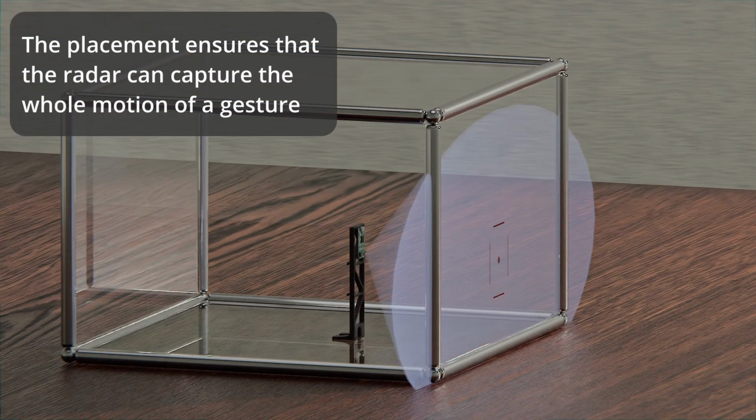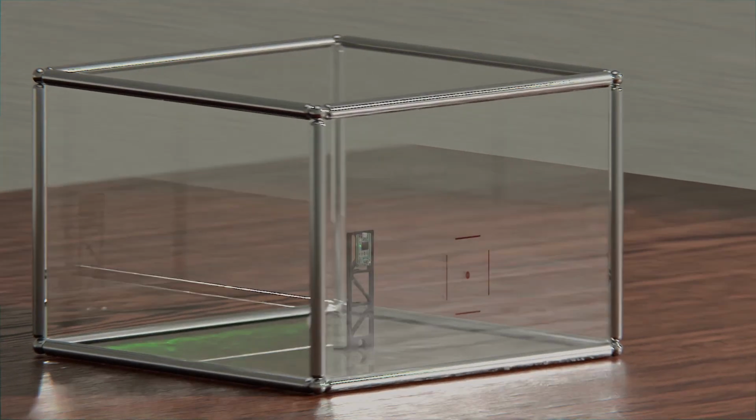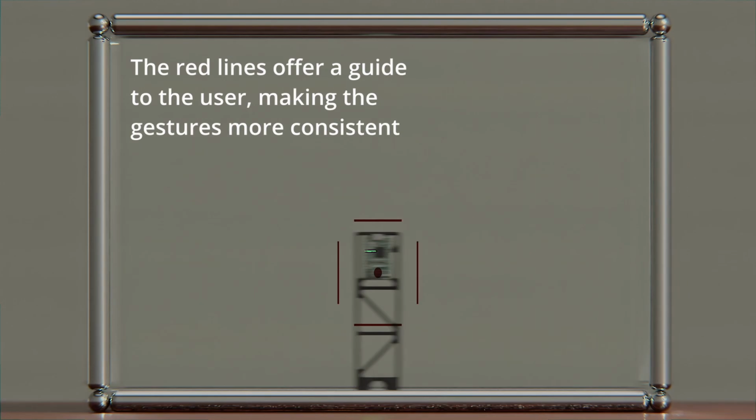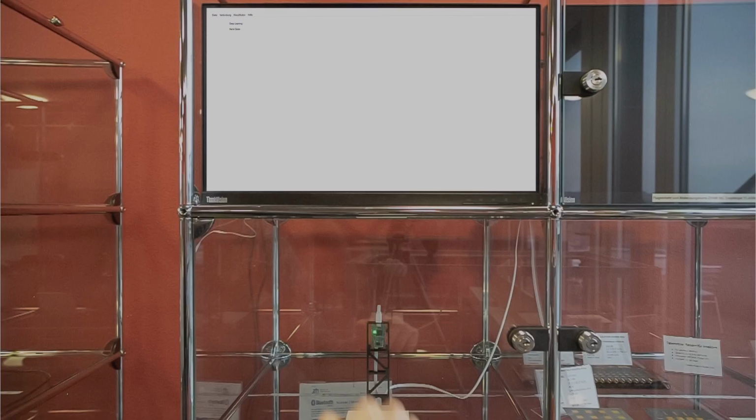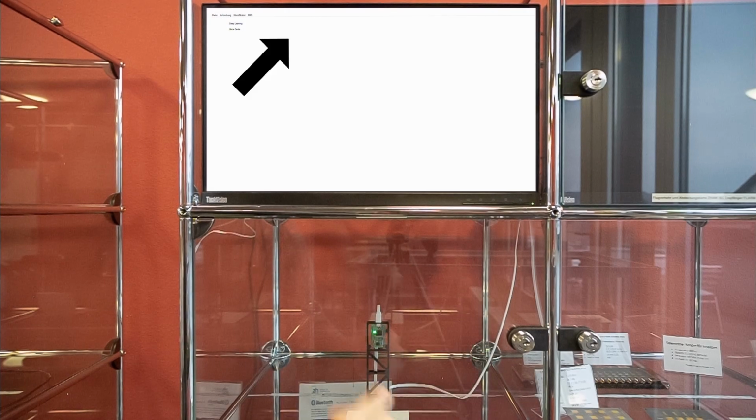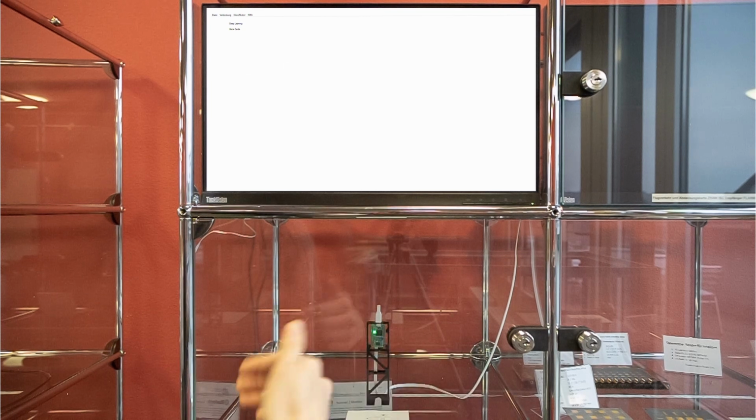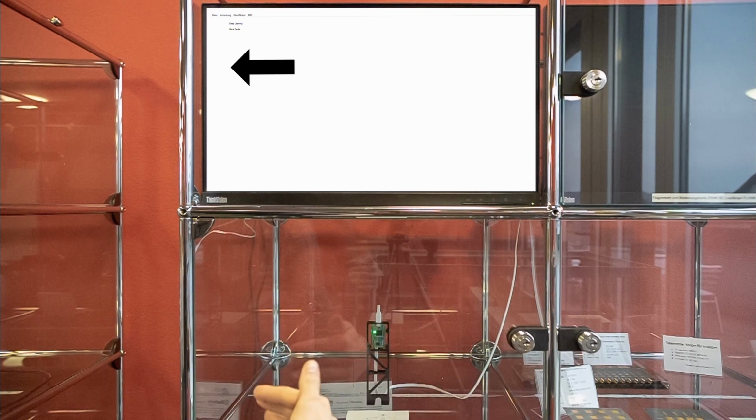The distance to the front panel is chosen, such that the radar can capture most of the motion of every gesture. The red lines offer a guide to the users, making the gestures more consistent. There are different programs to demonstrate this project. In this demo, the type of performed gesture is displayed on the screen.